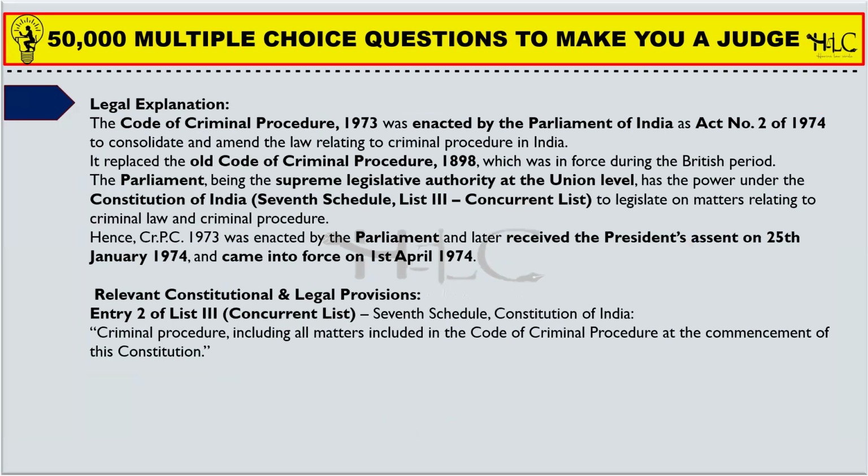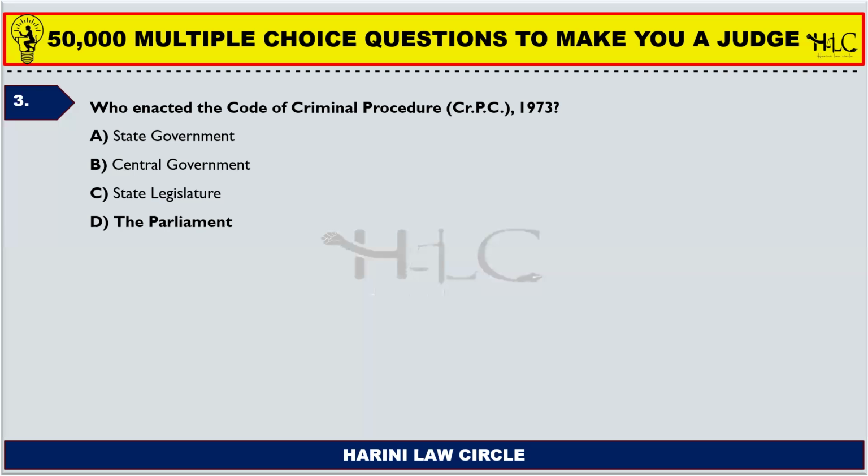Who enacted the Code of Criminal Procedure, 1973? State government, central government, state legislature, the parliament. So the Code of Criminal Procedure comes under the Seventh Schedule to the Constitution under List 3, which is the concurrent list, where the union as well as the state government can enact laws.